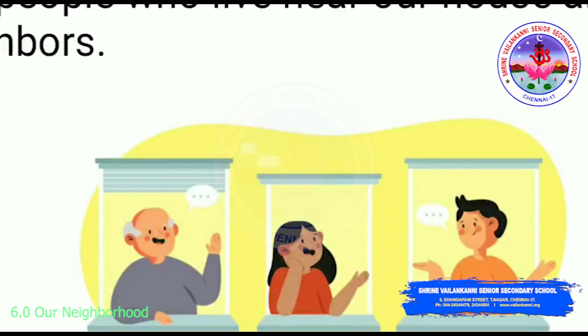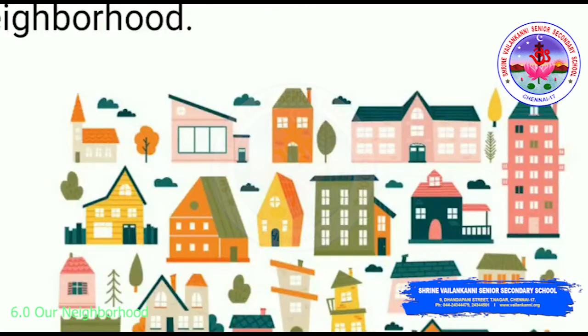The place in which we live includes not only the people but also the different places in the neighborhood, which make up a neighborhood. See the definition: the people who live in an area and the places in it make up the neighborhood. I'll repeat this definition again. A neighborhood means the people who live in an area and the places in it. Not just the people or just the places. Together, people and places make up a neighborhood.